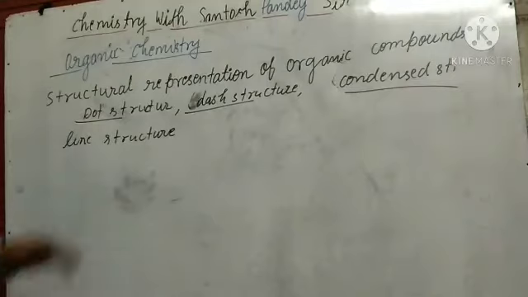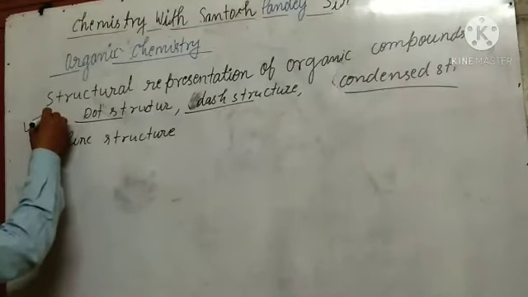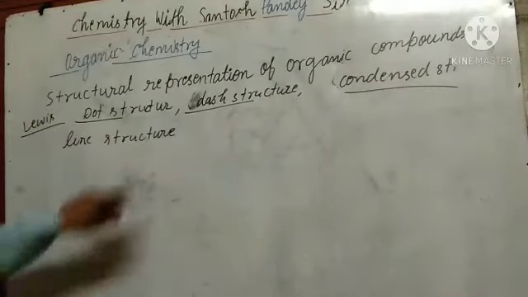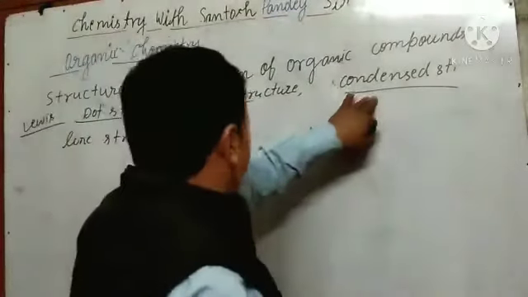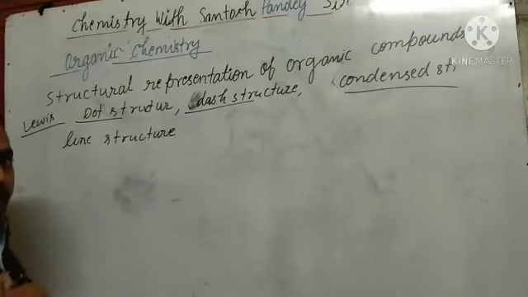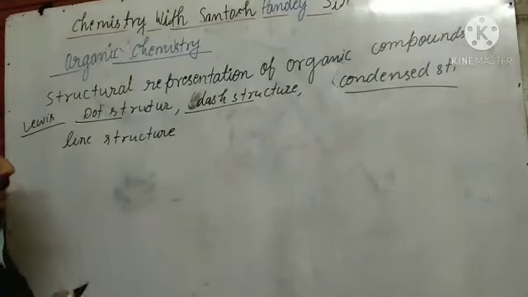The dot structure is also known as the Lewis structure. You have studied the dot structure, Lewis structure, dash structure, condensed structure and line structure in chapter 4, chemical bonding, bond formation. You have studied it, but we are going to discuss it here.